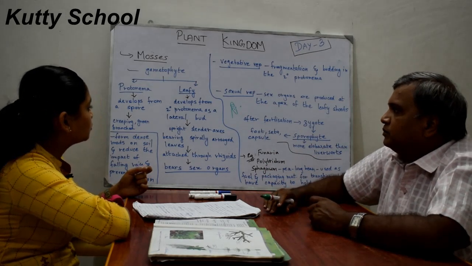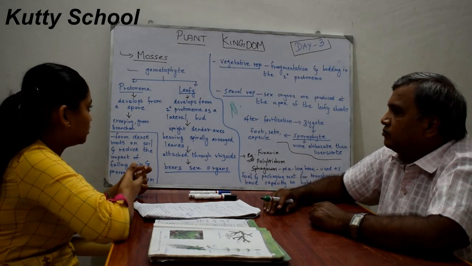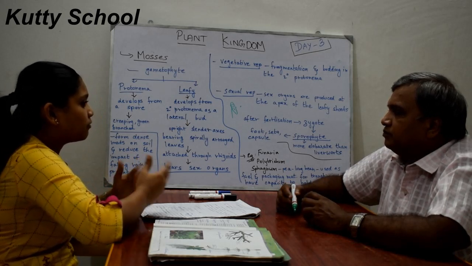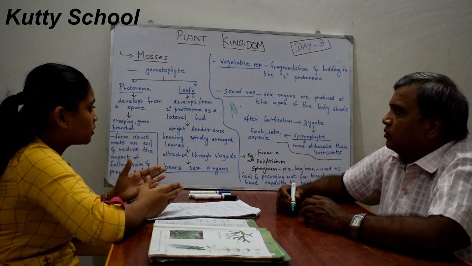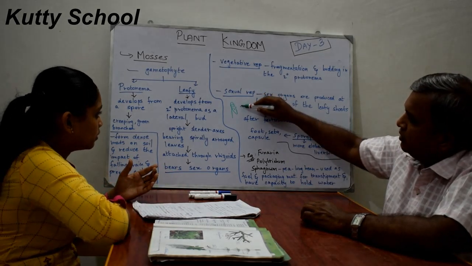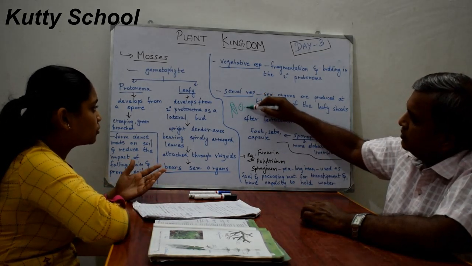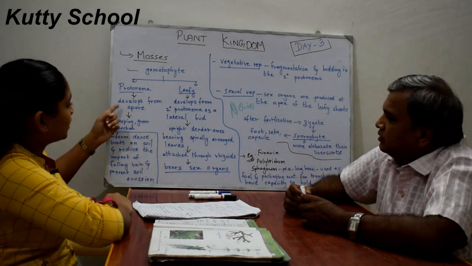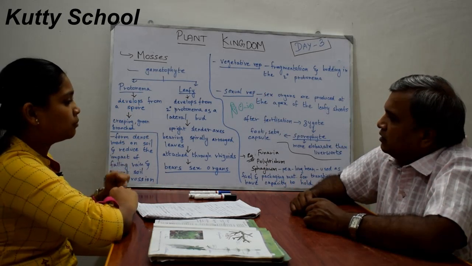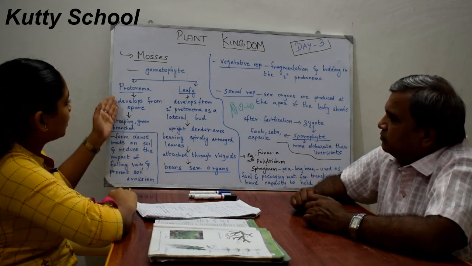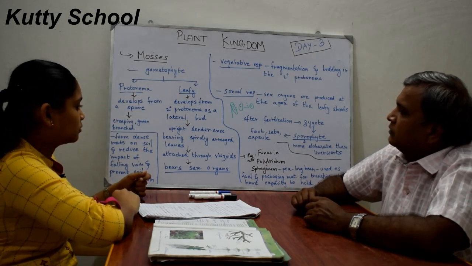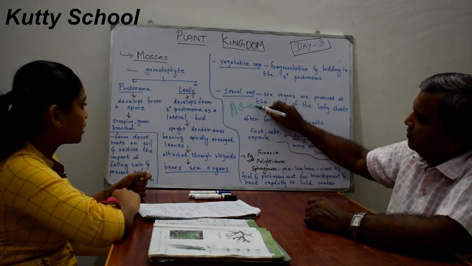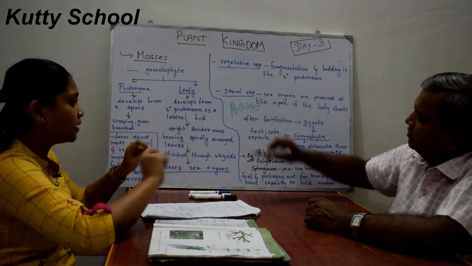After the development of the protonema, that is the initial protonema, after some time it develops into the secondary protonema. From that secondary protonema there arises a lateral bud. That is the leafy stage, which develops from the secondary protonema as a lateral bud.